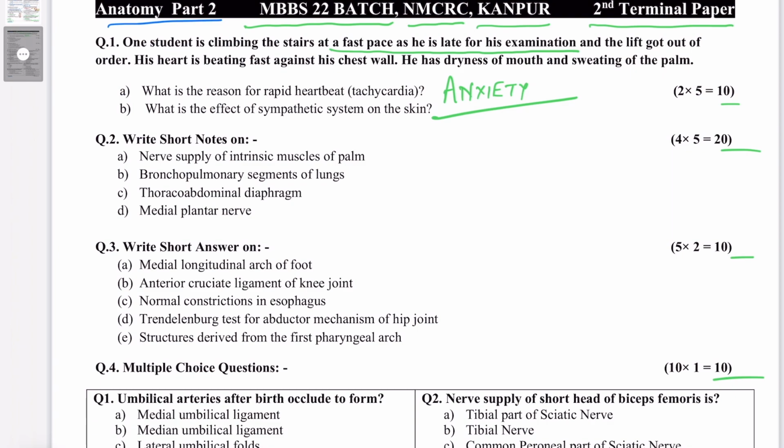So remember, now they're going to synapse, or they're going to stimulate the postganglionic sympathetic fibers. And in the adrenal medulla, there are chromaffin cells. These chromaffin cells are actually considered as the postganglionic sympathetic neurons. And that's why they're also called sympathogonia.